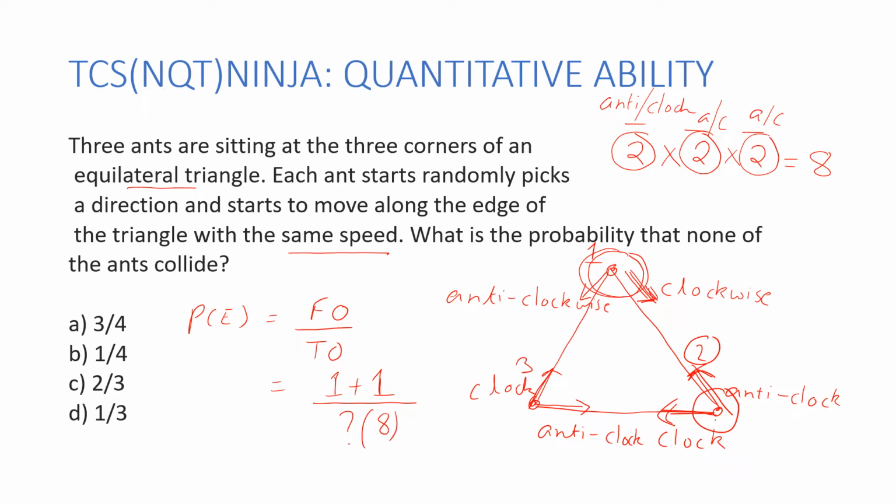So the probability that they would not collide: favorable outcomes were when they were traveling in the same direction. One, when they were all going clockwise, and second, when they were all going anti-clockwise. So my probability that they will not collide has to be 2 over total, that is 8, and my answer has to be 1 by 4, which is the B option.